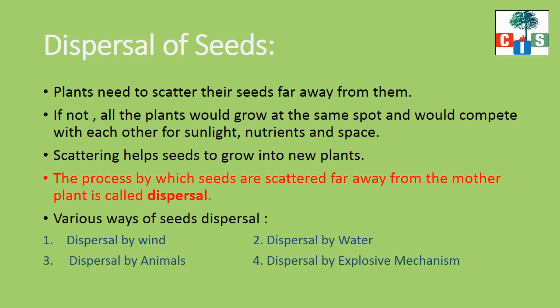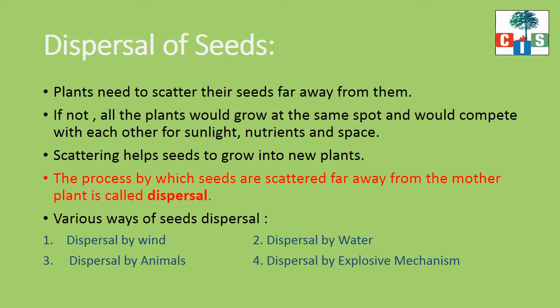are all the seeds going to germinate? No. All the seeds are not going to germinate. Second thing, if they germinate, what will happen? There will be such a crowd of mango seedlings and they will fight with each other for sunlight, nutrients and space.